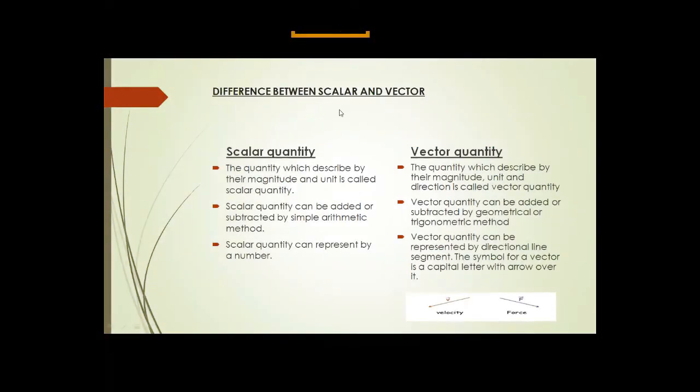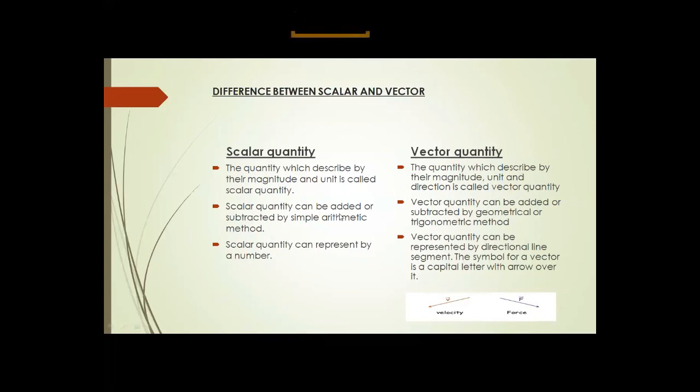Now we can describe the difference between scalar and vector quantities. The first one is the definition. The quantity described by its magnitude and unit is called a scalar quantity. We have learned that, students. Second, the quantity described by its magnitude, unit, and direction is called a vector quantity. We have learned this in the previous part.